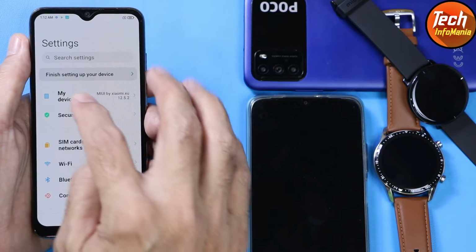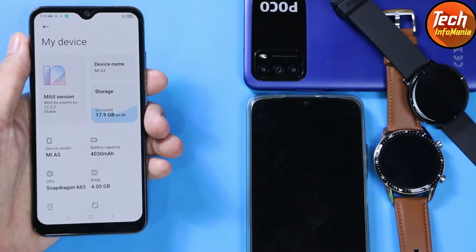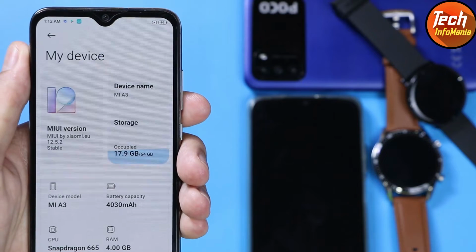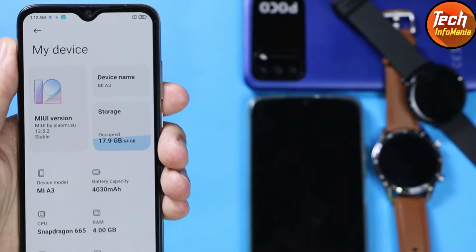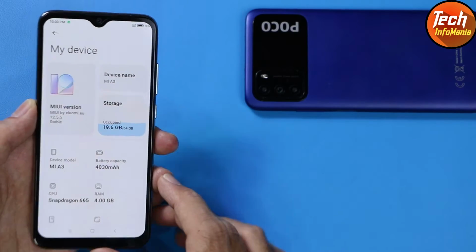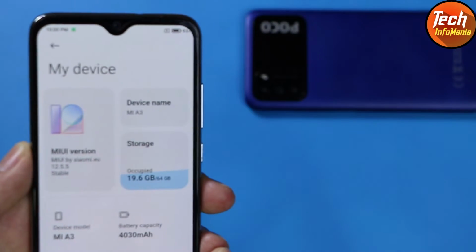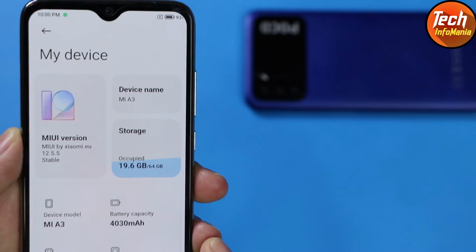So currently my Mi A3 is having a converted ROM of MIUI 12.5.2, and the recently released latest update is MIUI 12.5.5, the converted ROM from Bitnet.